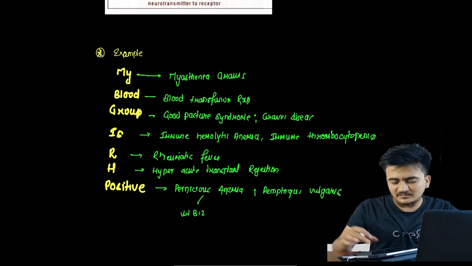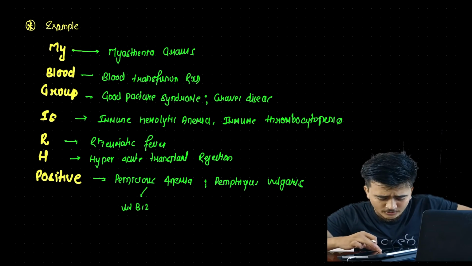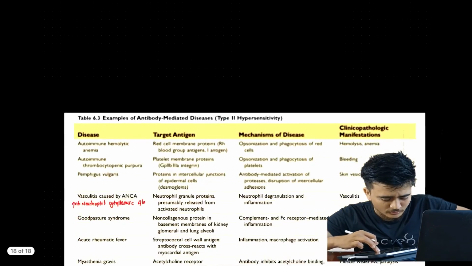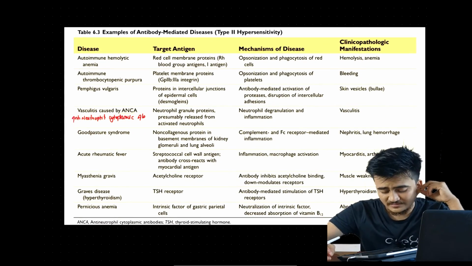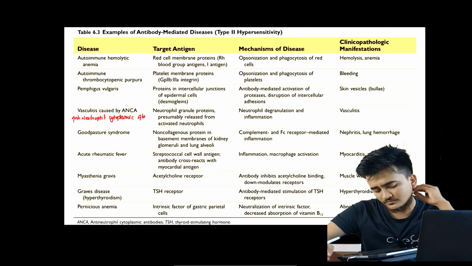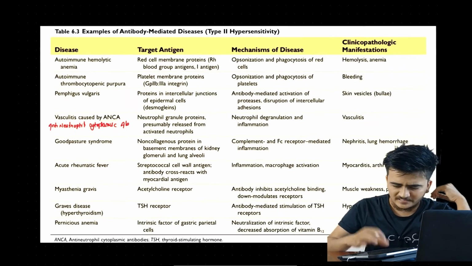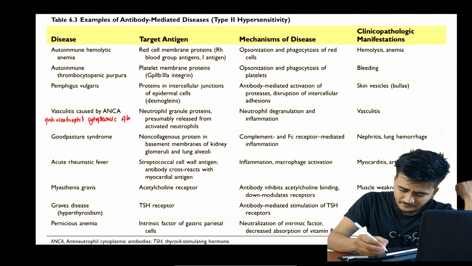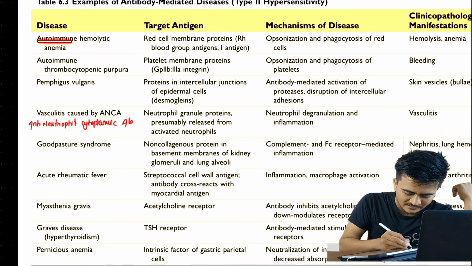Okay, these are the examples that follow the type 2 hypersensitivity reaction. As I said earlier, we will be talking about several diseases that occur through the mechanism of type 2 hypersensitivity. We'll go quickly. The first one is autoimmune hemolytic anemia.